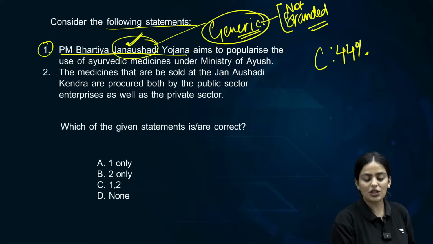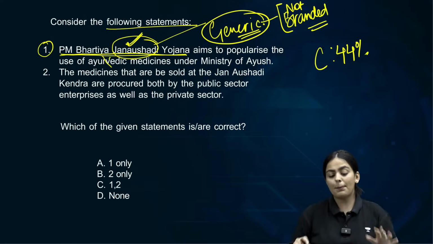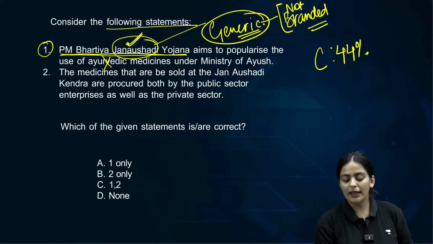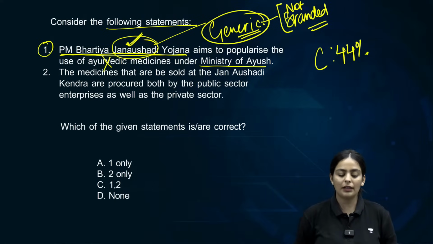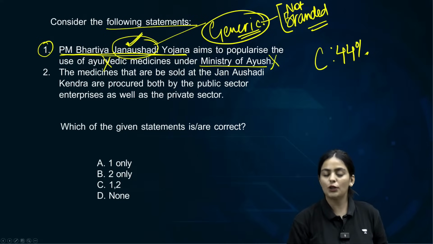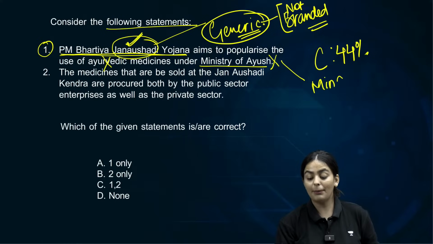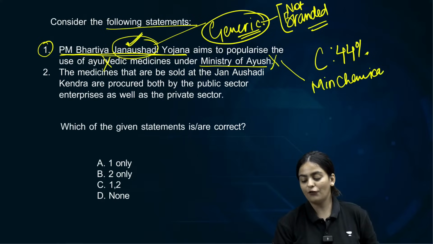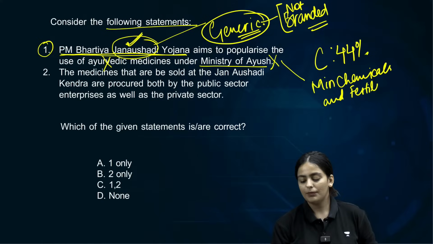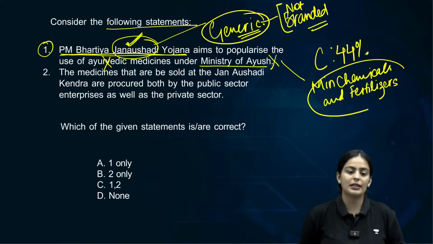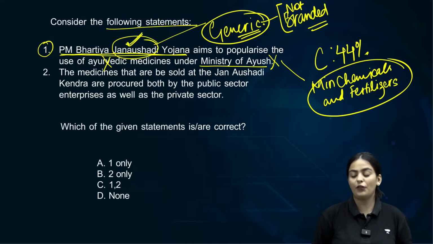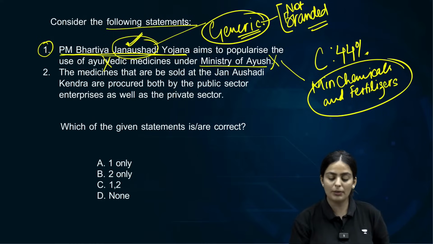Okay, so Pradhan Mantri Jan Aushadhi Yojana aims to popularize the use of Ayurvedic medicines. Absolutely incorrect. And therefore the ministry also becomes incorrect. This has been launched by Ministry of Ayush? No, this has been launched by the Ministry of Chemicals and Fertilizers. Please remember this. It's an important fact that it has been launched by the Ministry of Chemicals and Fertilizers, not Ministry of Health and Family Welfare, because pharmaceuticals.